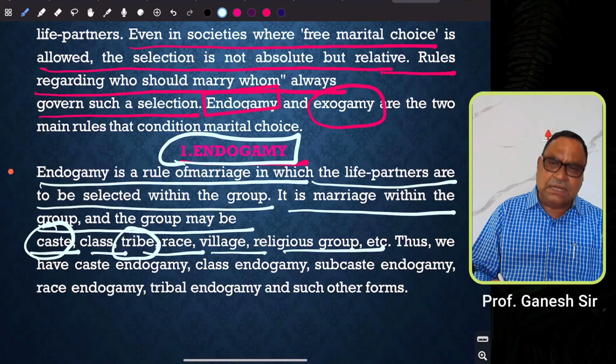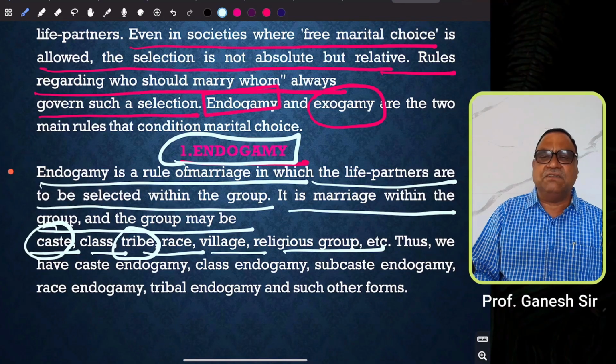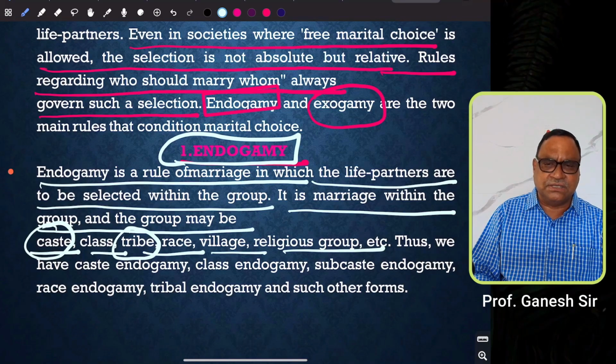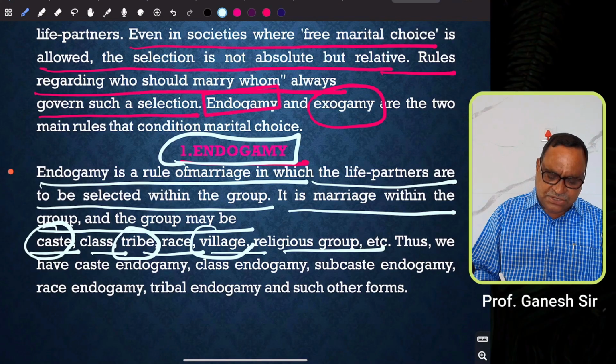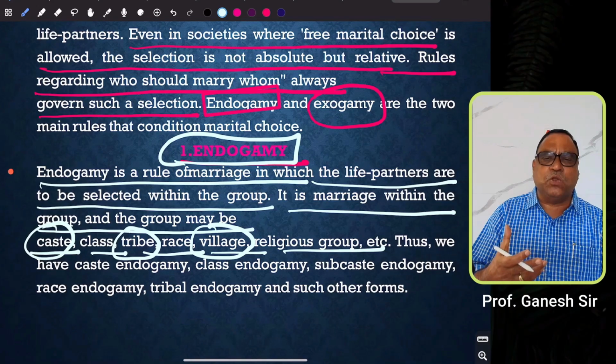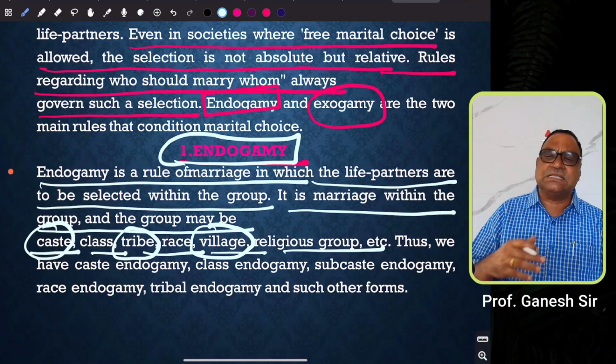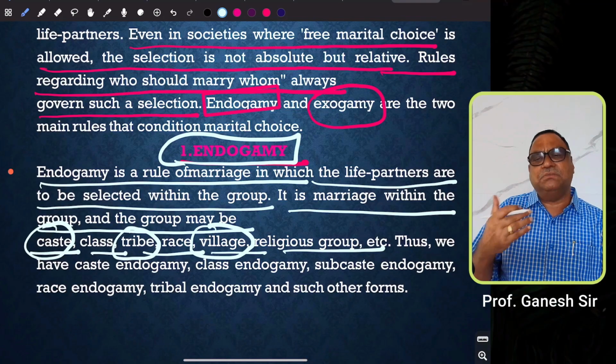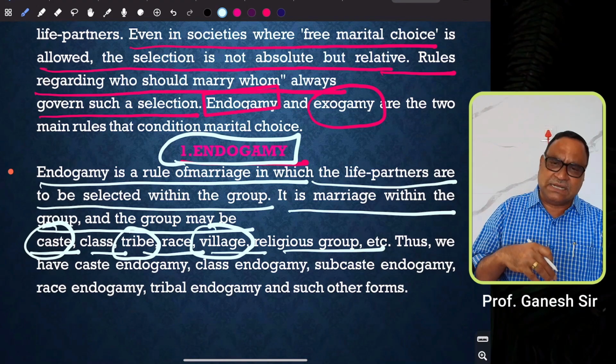And in certain villages, especially in North India, in the Indian context, some people also practice village endogamy. I mean, they marry within the same village. And in some areas in North India, they practice village exogamy. In some villages, especially in South India, village endogamy is also practiced.